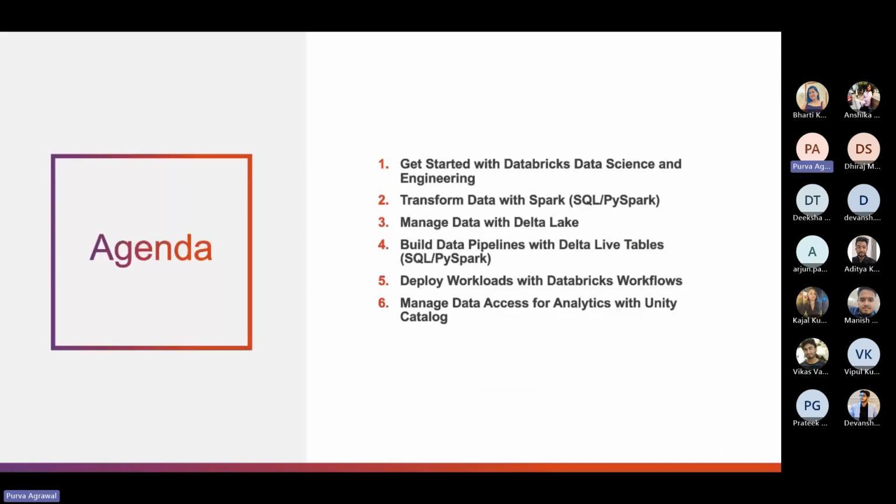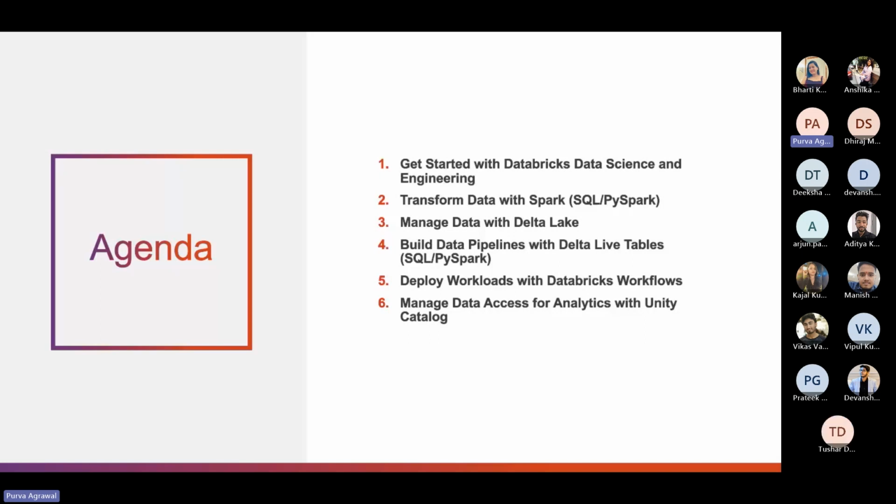The agenda for today's session is: we'll get started with Databricks, data science and data engineering. Second, perform common code development tasks in a data engineering workflow using the Databricks Data Science and Engineering Workspace. Use Spark to extract data from a variety of sources, apply common cleaning transformations, and manipulate complex data to load into Delta Lake. Third is to define and schedule data pipelines that incrementally ingest and process data through multiple tables in the Lakehouse using DLTs, which is Delta Live Tables.